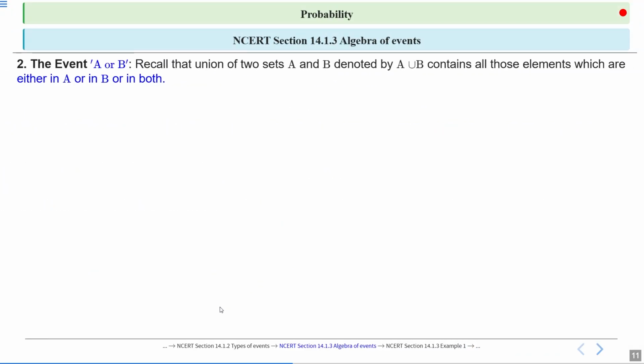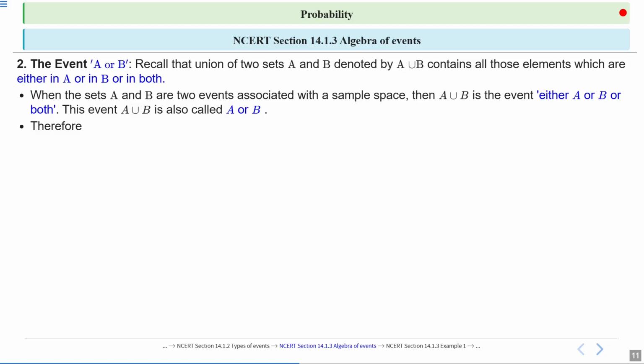Now the event A or B. Recall the union of two sets A and B, denoted by A union B. What does A union B mean? A union B contains all those elements which are either in A or in B or in both. This is how we define the union of two sets.